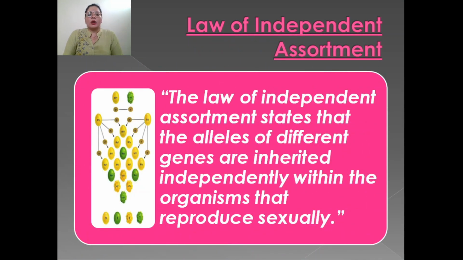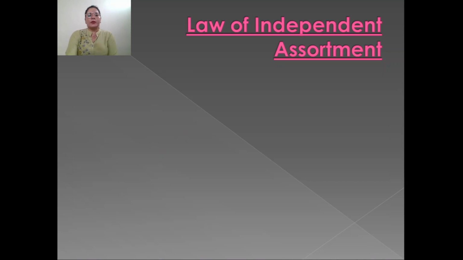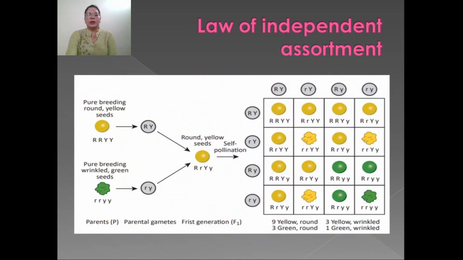Next is the law of independent assortment. This law states that the alleles of different genes are inherited independently in organisms that reproduce sexually. We can understand this law with the help of a dihybrid cross.